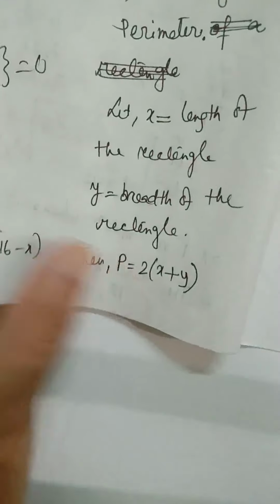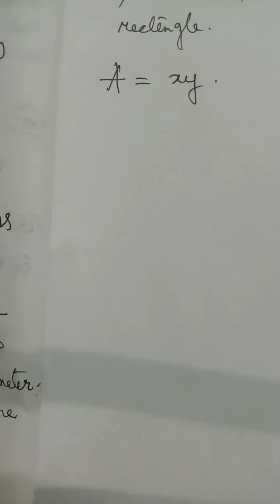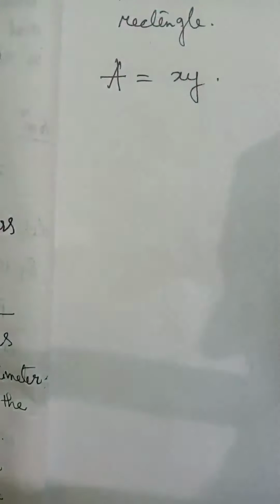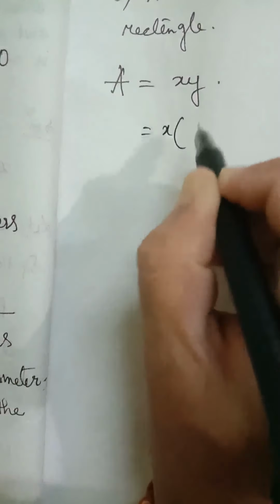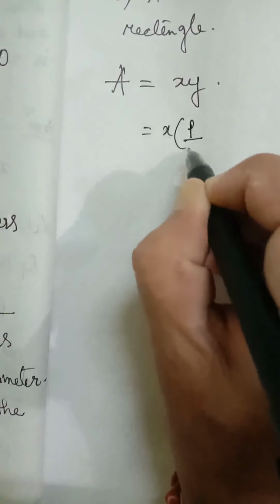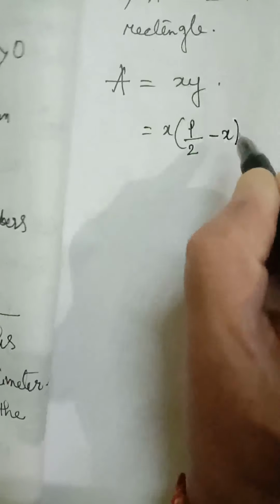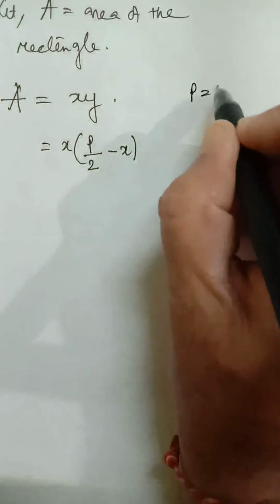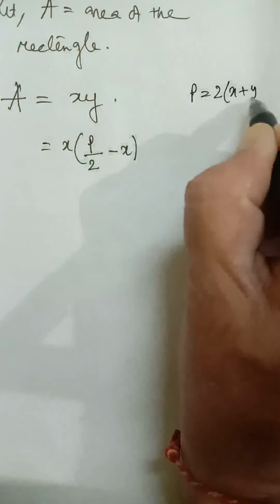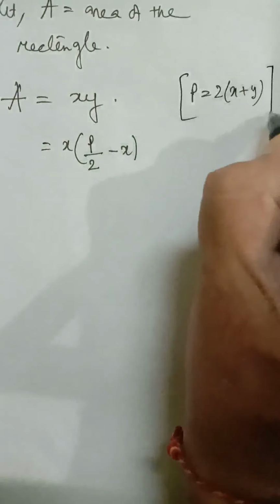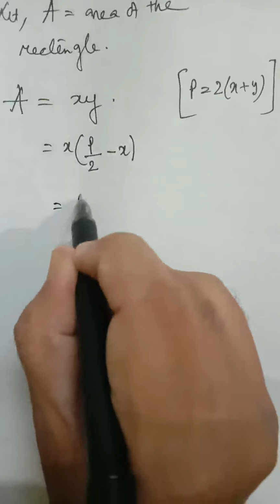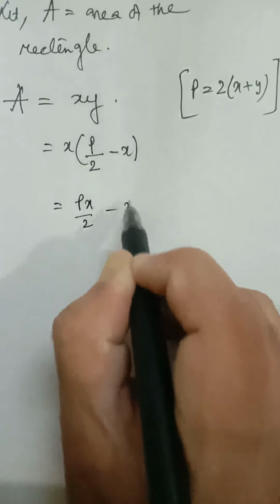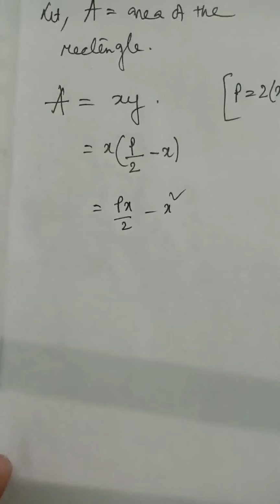Replacing y, we get y equal to P by 2 minus x, from the relation P equal to 2 into (x plus y). So A equals x into (P by 2 minus x), which is Px by 2 minus x squared.